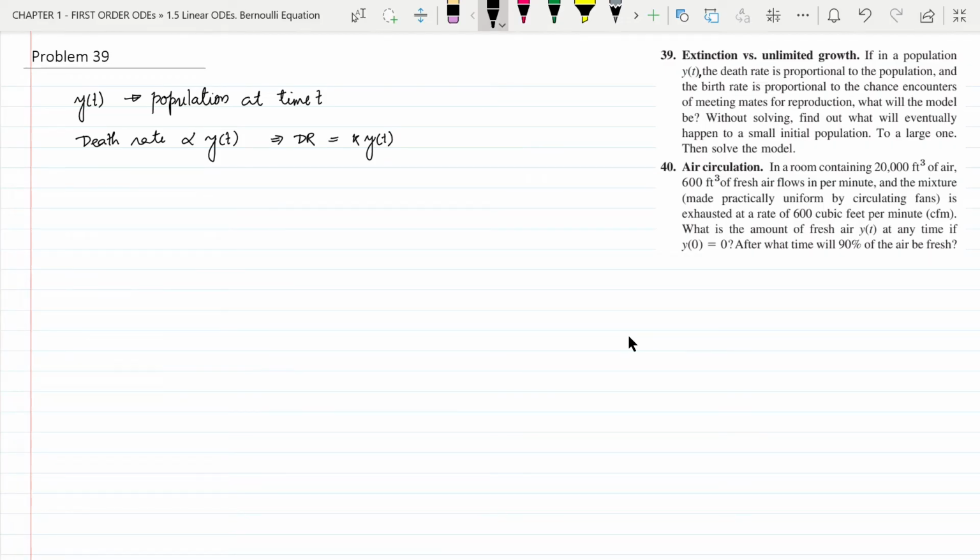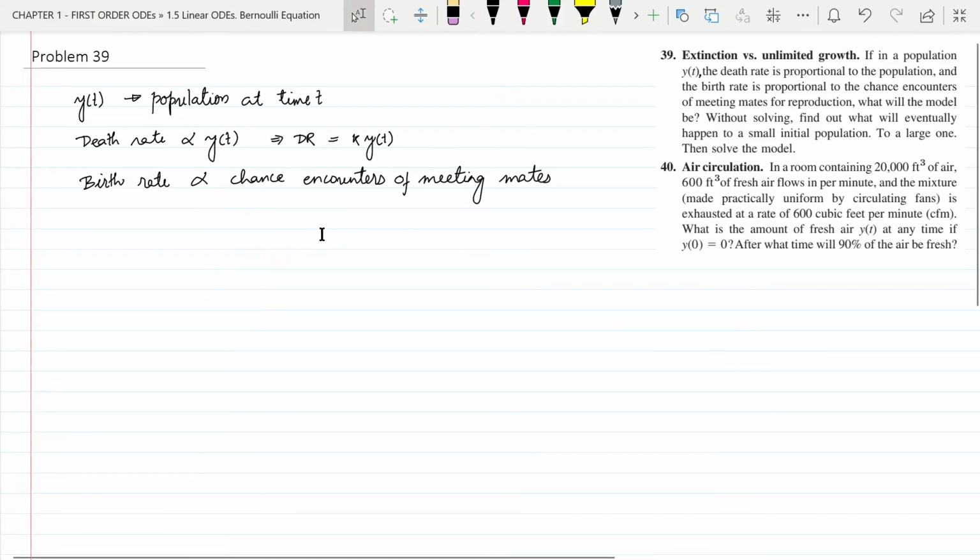It is also given that the birth rate is proportional to the chance encounters of meeting mates for reproduction. So birth rate is proportional to the chance encounters of meeting mates. Now, what does this mean? What does the question mean by chance encounters of meeting mates?